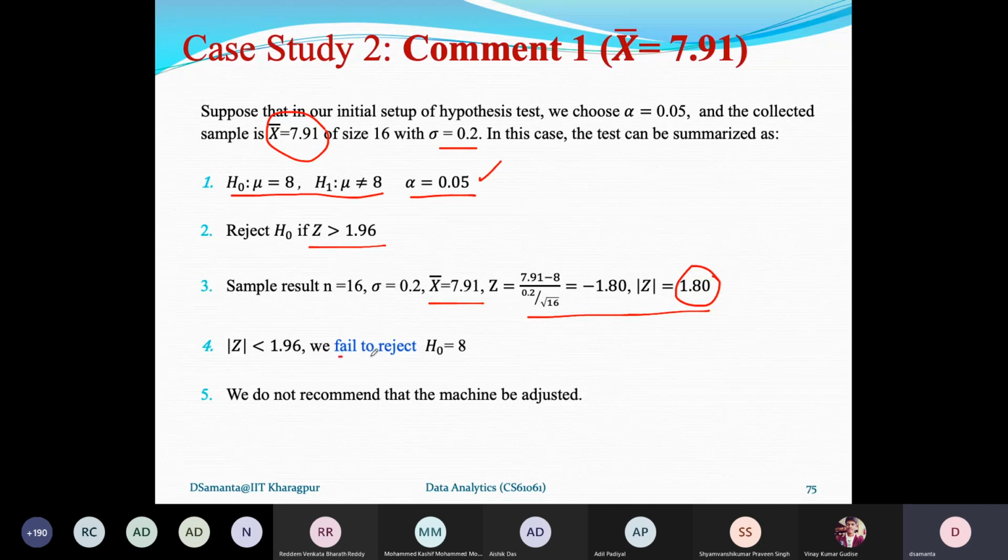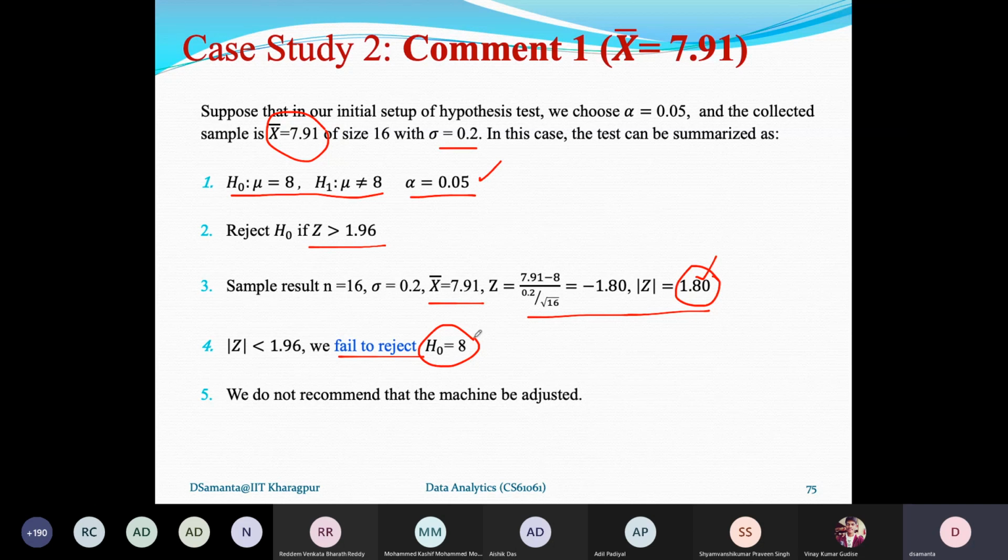Now for this sample, even with alpha 0.05, because 1.80 is less than 1.96, it is towards the acceptance region. So 1.80 is in the acceptance region. Therefore, we accept H0.